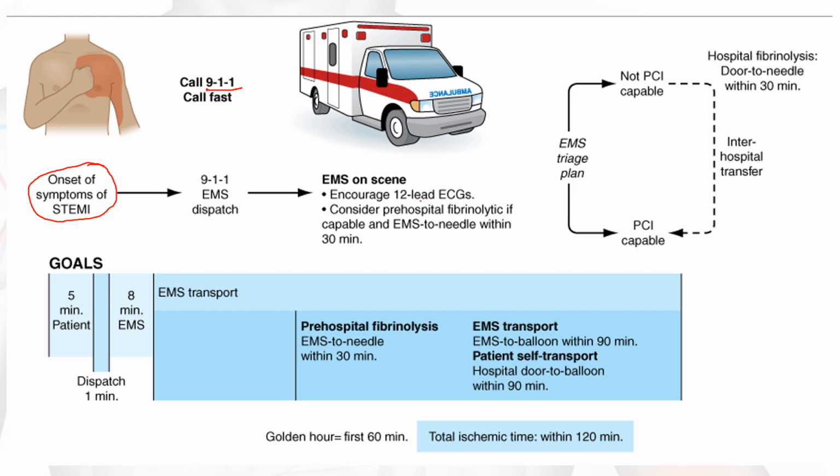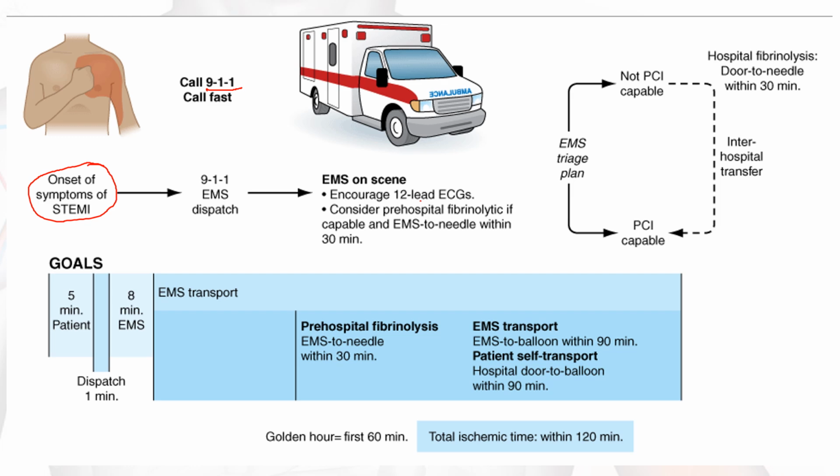This is the EMS triage plan, that is the emergency medical system. If it is capable of percutaneous coronary intervention, proceed; if not capable of doing percutaneous coronary intervention, then transfer the patient to the hospital. If it is not PCI capable, then hospital fibrinolysis, that is door to needle within 30 minutes, then inter-hospital transfer for percutaneous coronary intervention if it is capable.